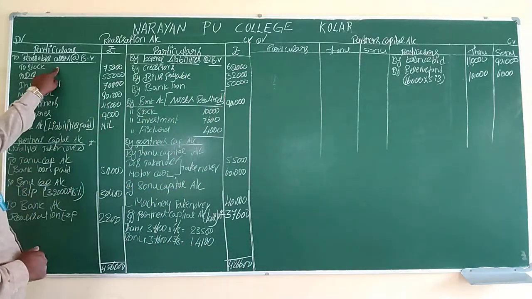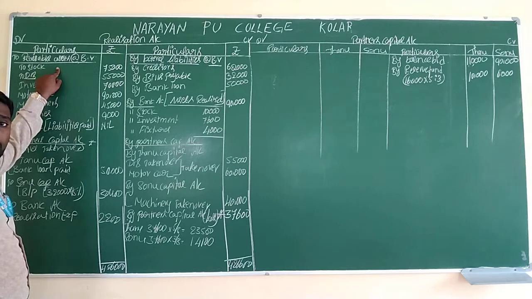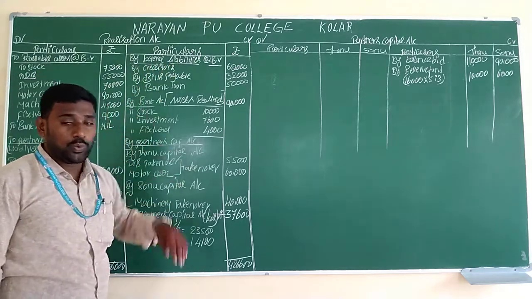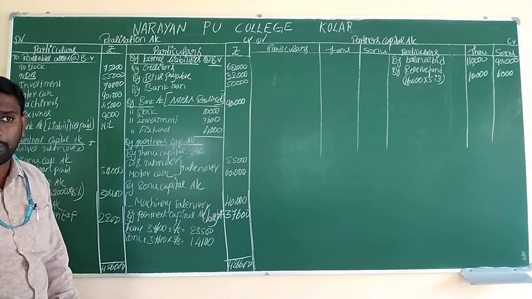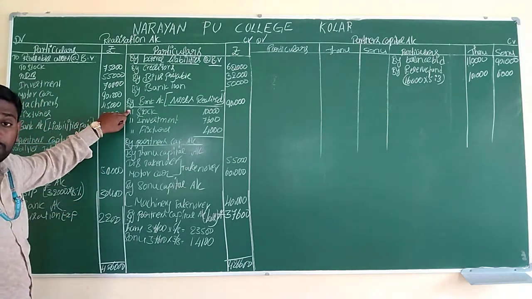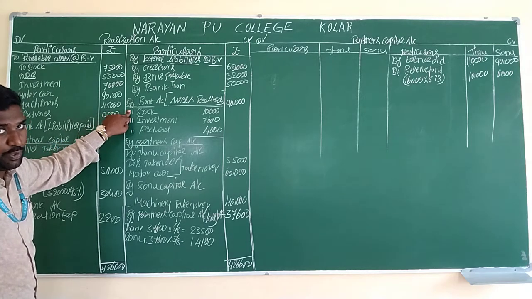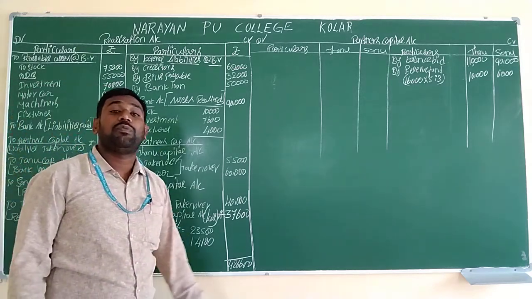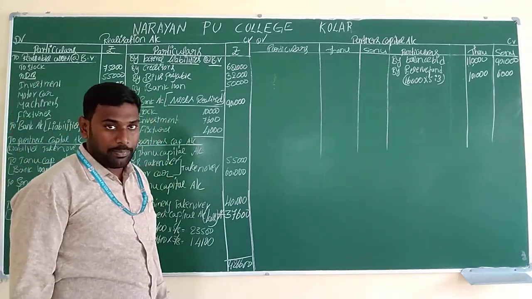Step number 1, whether we have to use the term partners' capital account? No. Step number 2? No. Step number 3? No. Step number 4, we won't use the partners' capital. But in step number 5, we use the term partners' capital account.